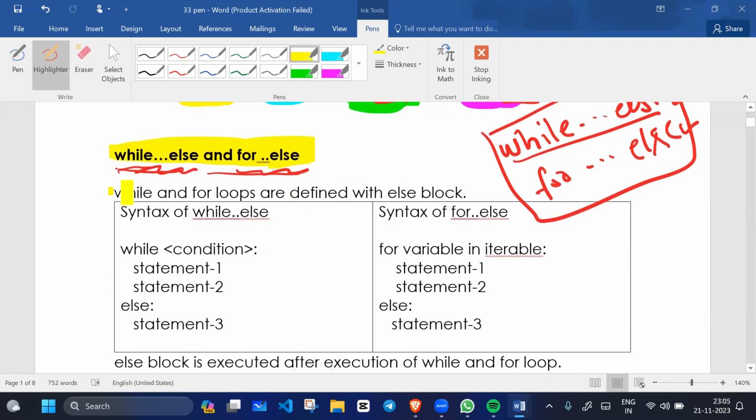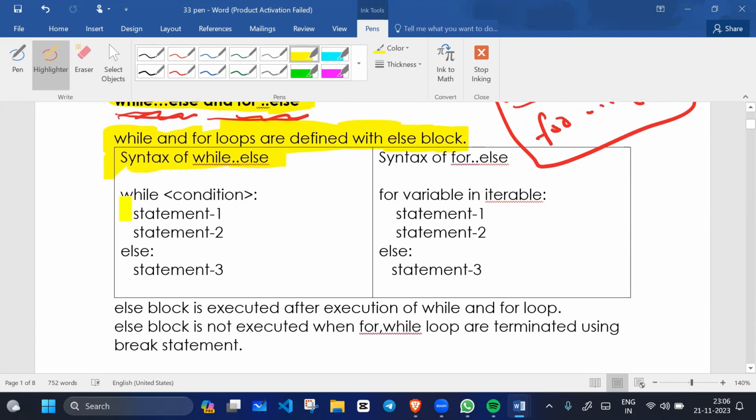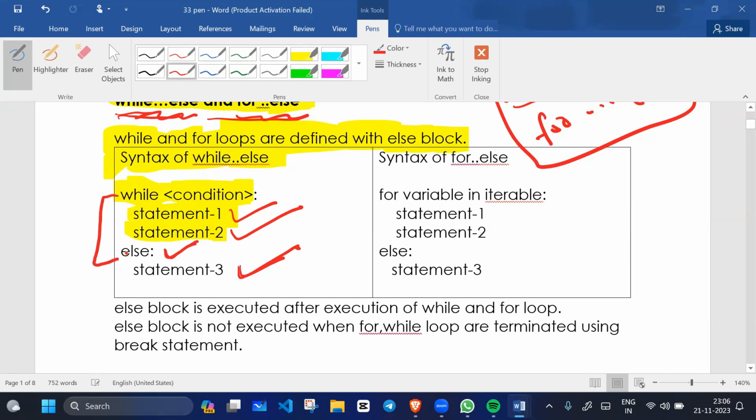While and for loops can be defined with an else block. For example, let's talk about the syntax of while else. We have a while loop and a condition. This is the while block. We have statement one and statement two, so two statements inside the while loop. And in the else we have one statement only. See the indentation: else is not inside the while. While is one block and else is another block.